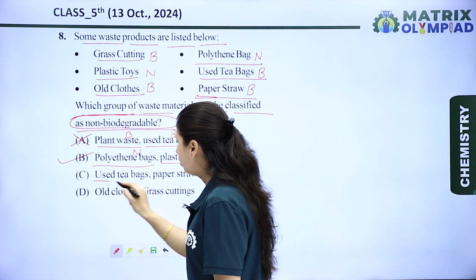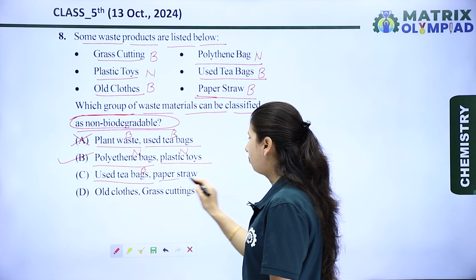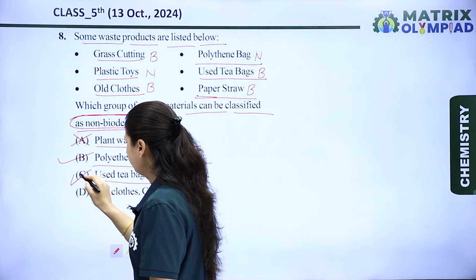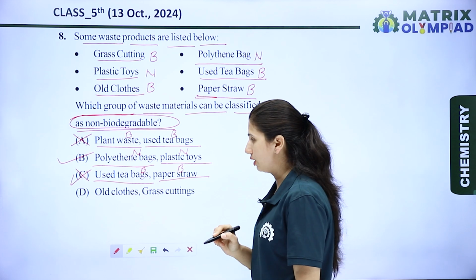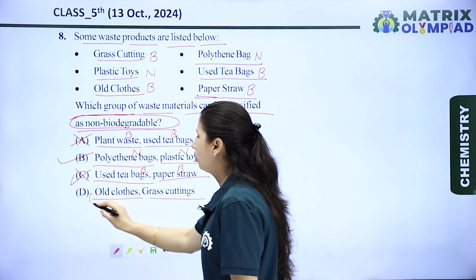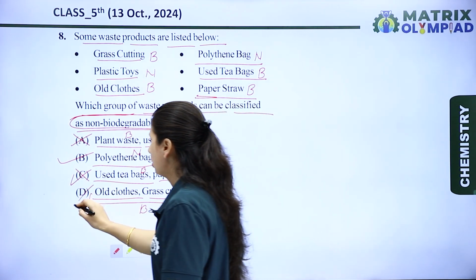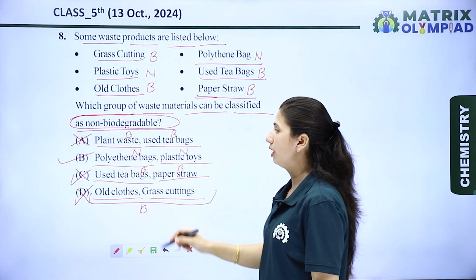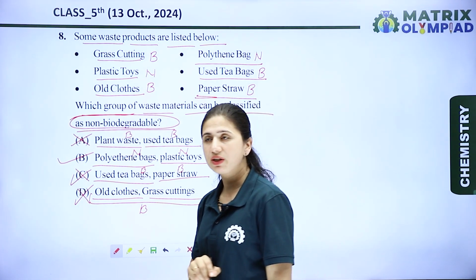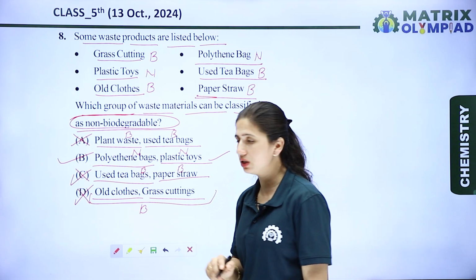Now the next is used tea bags. Tea bags are biodegradable, and the paper straw is also biodegradable. So it is also a wrong option. Now let's see D, old clothes and grass cuttings. Old clothes and grass cuttings are both biodegradable substances. So according to the question, polythene and plastic toys are non-biodegradable substances. So option B is the right option for this question.